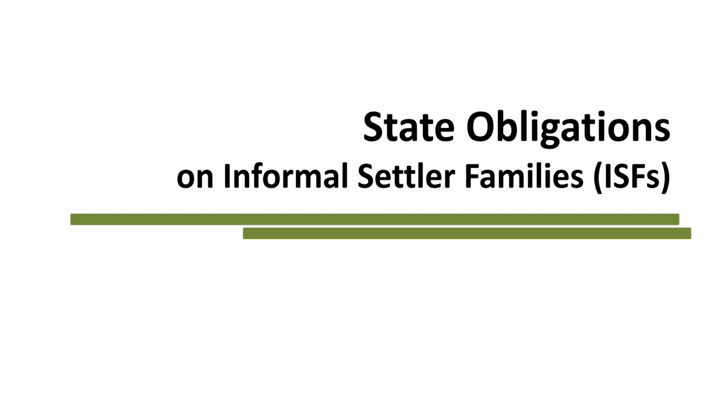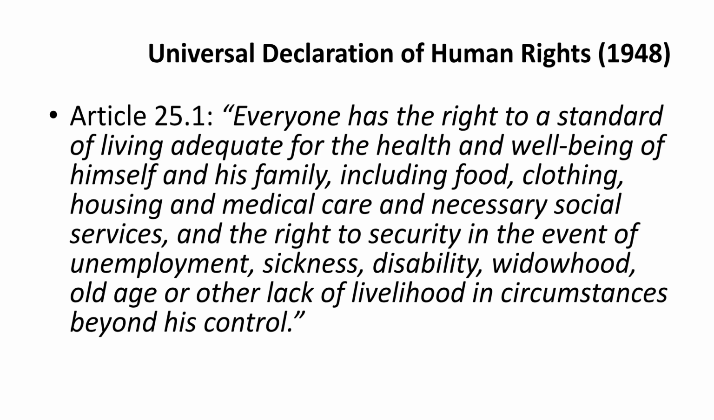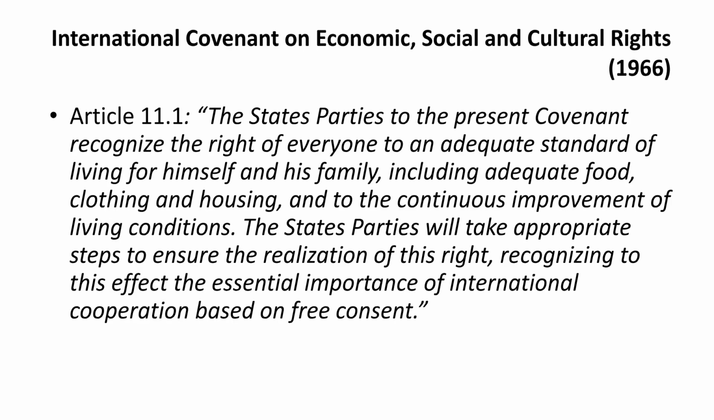Next, let's explore the state obligations on informal settler families, or ISFs, highlighting the legal and policy frameworks that govern their rights and treatment. The Universal Declaration of Human Rights, Article 25.1, affirms that everyone has the right to an adequate standard of living, including housing and necessary social services, as well as security in case of lack of livelihood. The International Covenant on Economic, Social, and Cultural Rights, Article 11.1, recognizes the right to an adequate standard of living, including adequate food, clothing, and housing, and mandates states to take steps to realize this right.